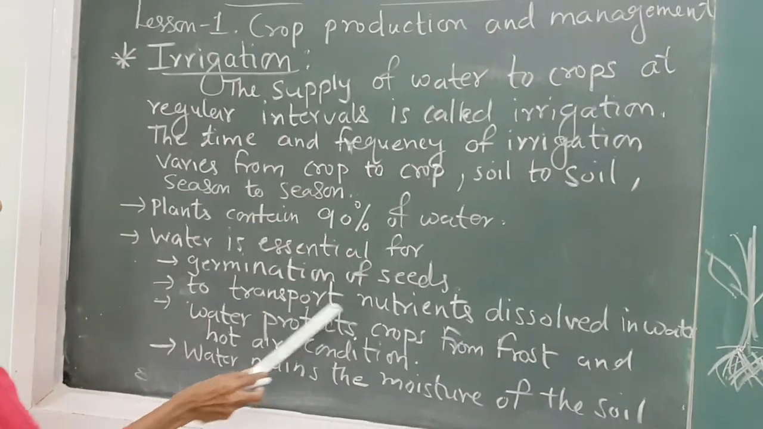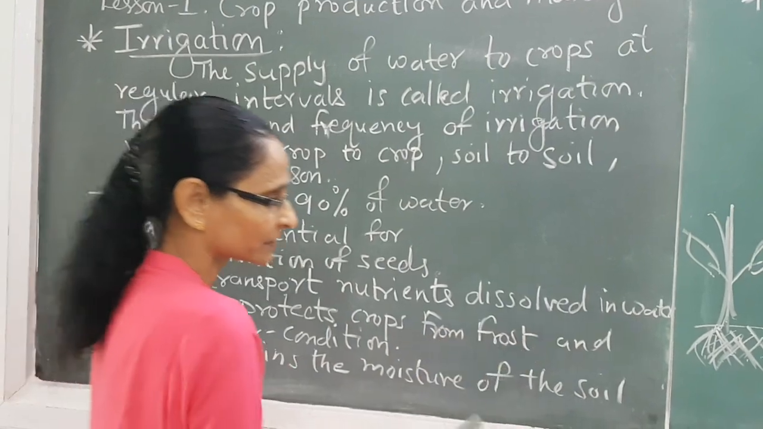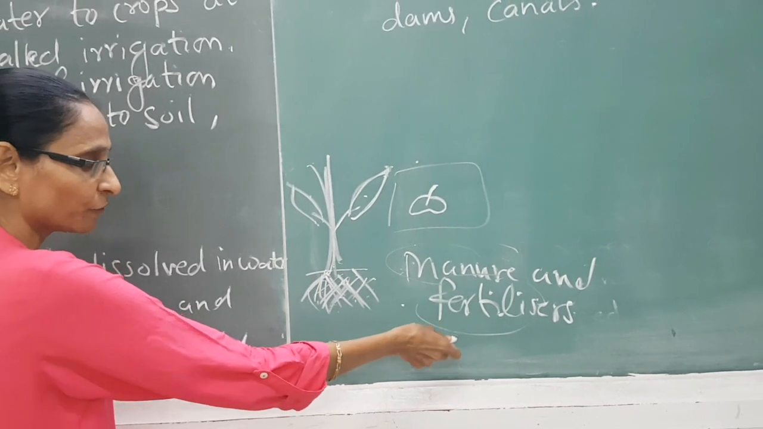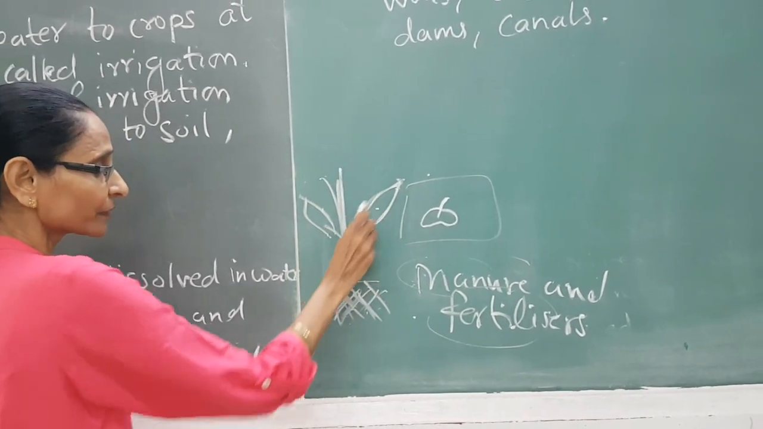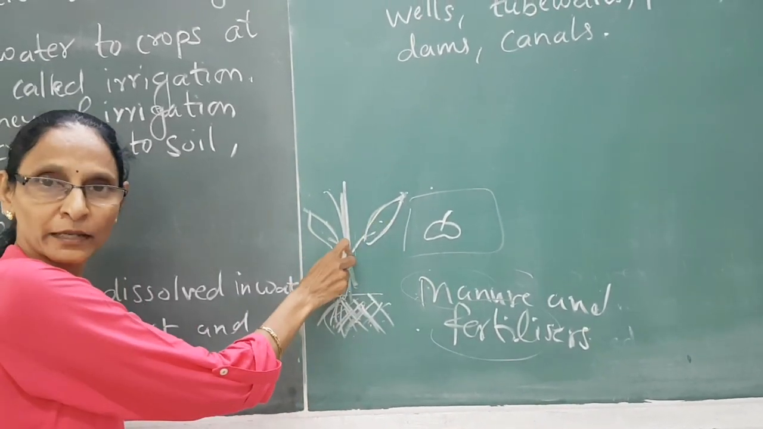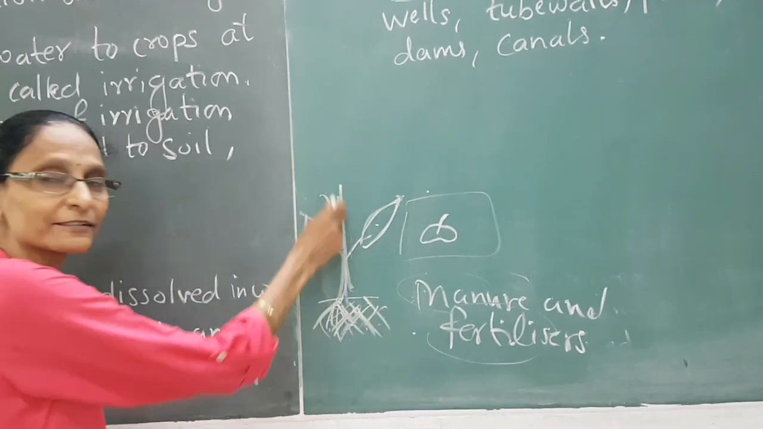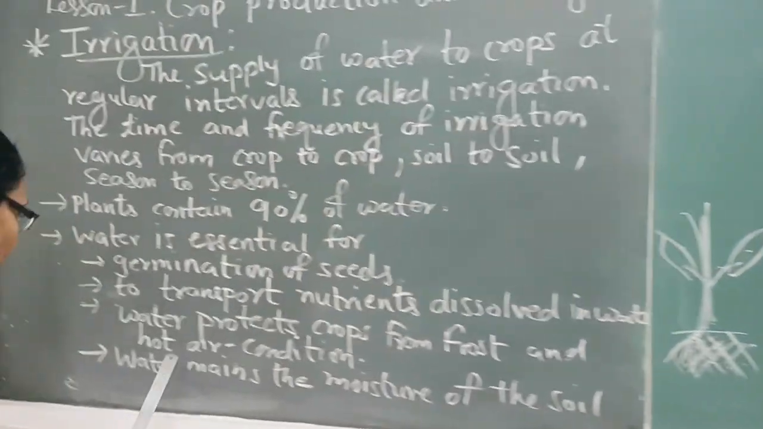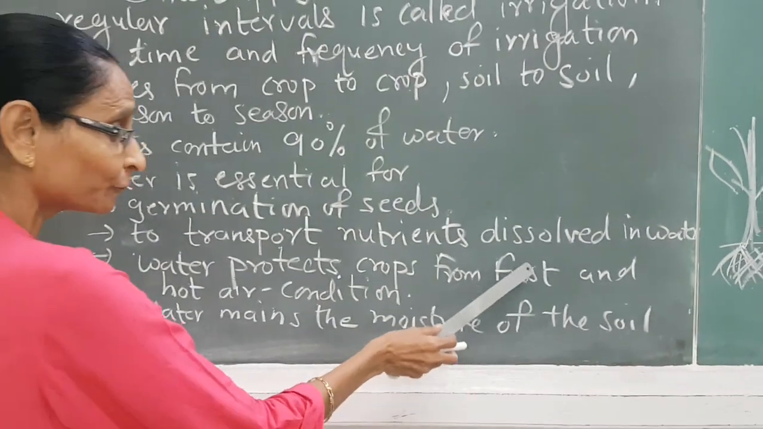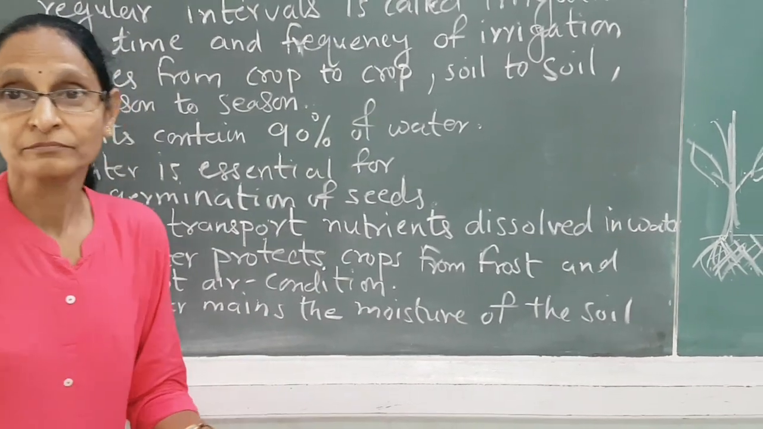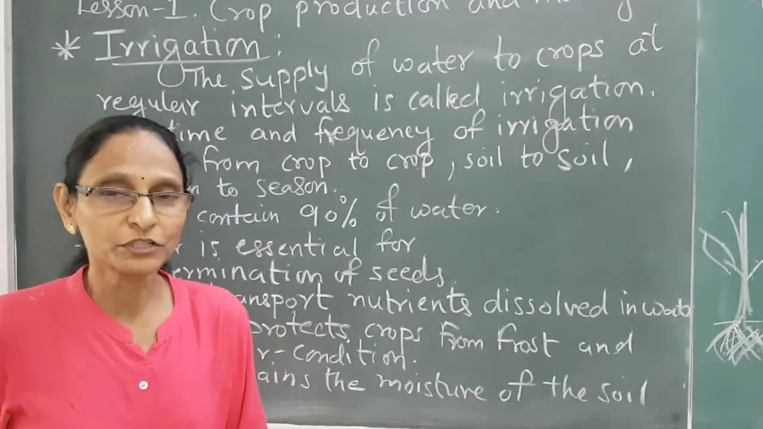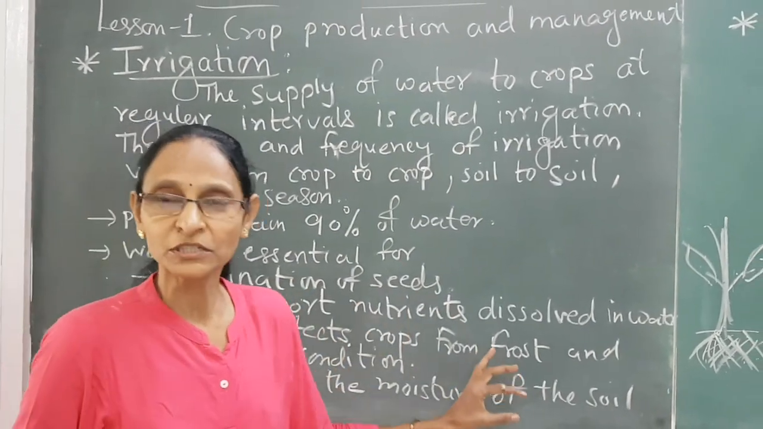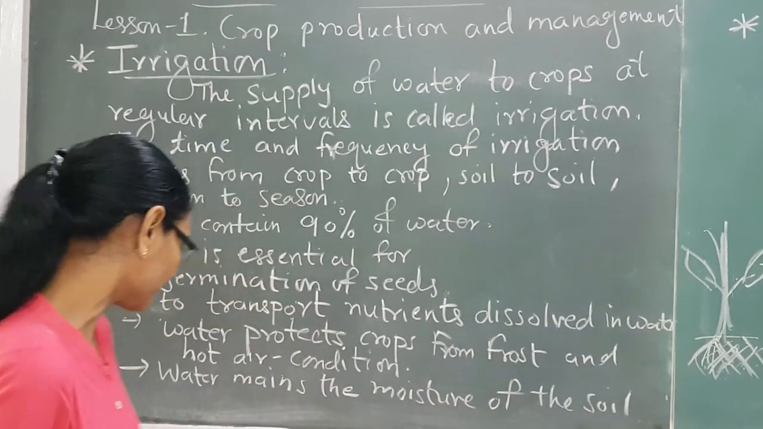Now, water is needed to transport nutrients dissolved in water. Here I have shown you that through water, different manure, fertilizer and nutrients flow to different parts of the plant. If water is not there, no transportation of nutrients will be possible in the plants. In the same way, water protects the crop from frost and hot air conditions. If the land is moist and water is proper in the field, it can protect the crops from hot air conditions in very hot weather.